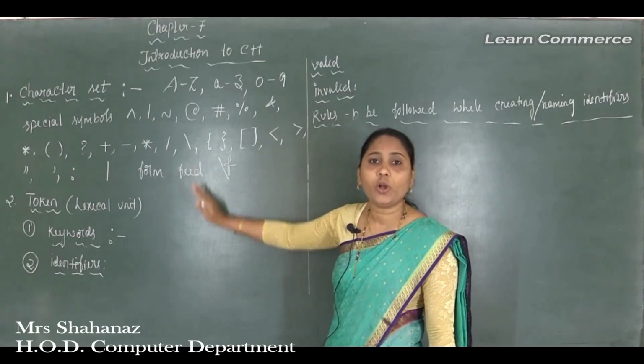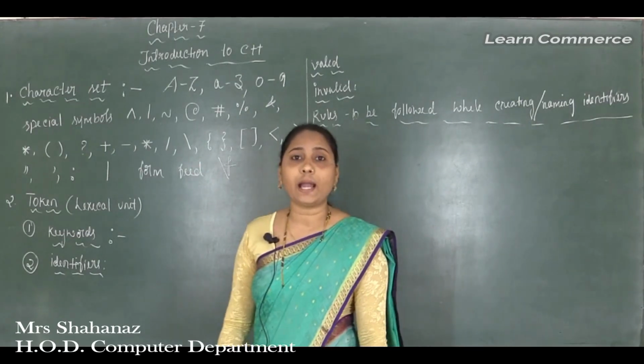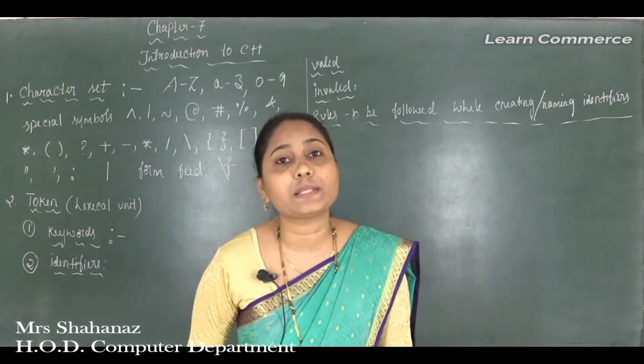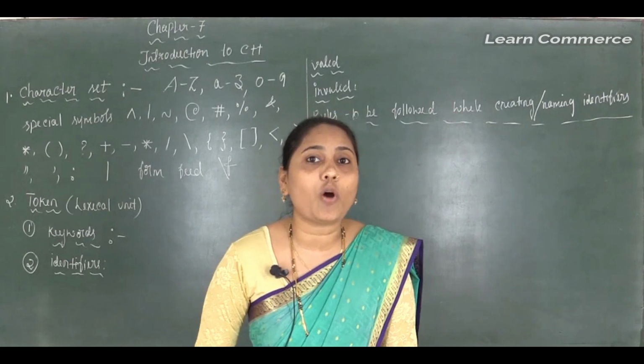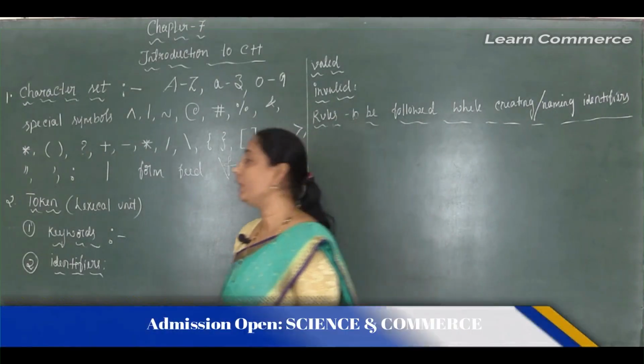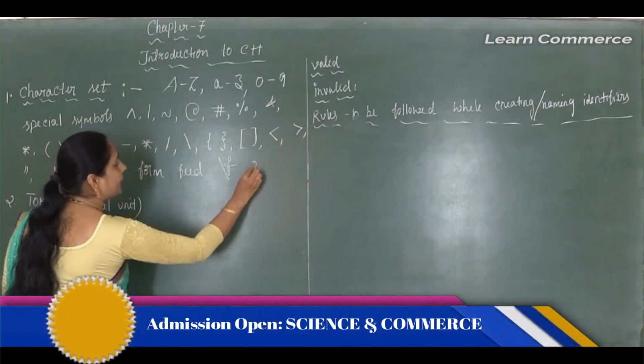Now, the C++ language is designed in such a way that it is capable of processing any of the 256 ASCII characters.